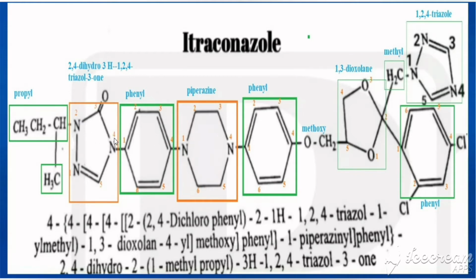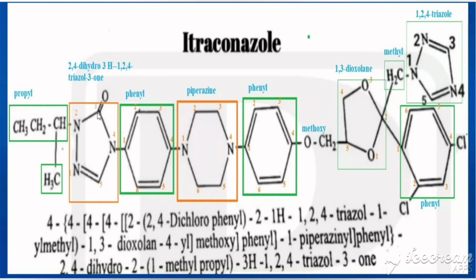So what is the ring present here? It is a 5-membered ring having nitrogen as the heteroatom. That's why it is also an azole. Having 3 nitrogens, that's why it is a triazole. And this triazole should have 2 double bonds inside, but here we have only 1 bond. So in that, 1 bond is not there, no. That's why we have to add 2 hydrogens. But the parent is having a bond between here and also 1 hydrogen from this nitrogen. That's why here we have numbered like 1, 2, 3, 4, 5.